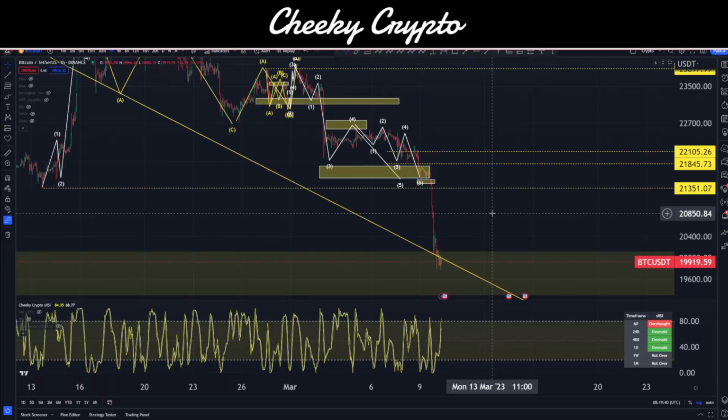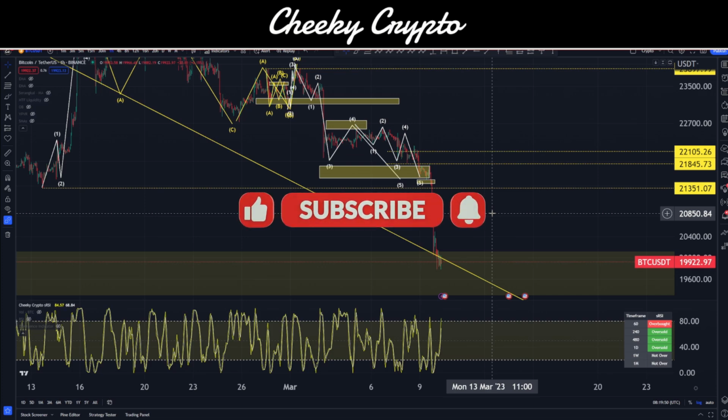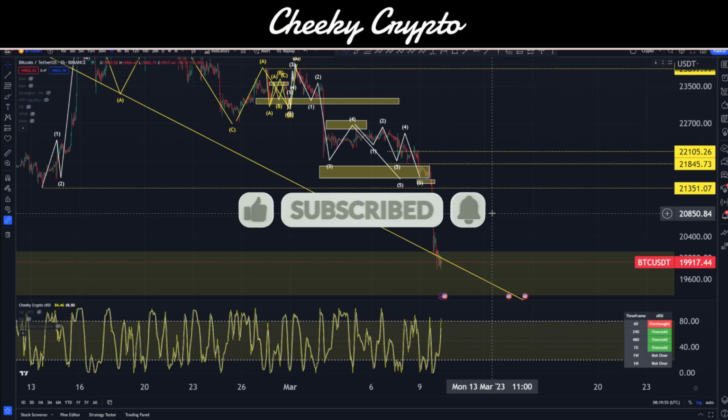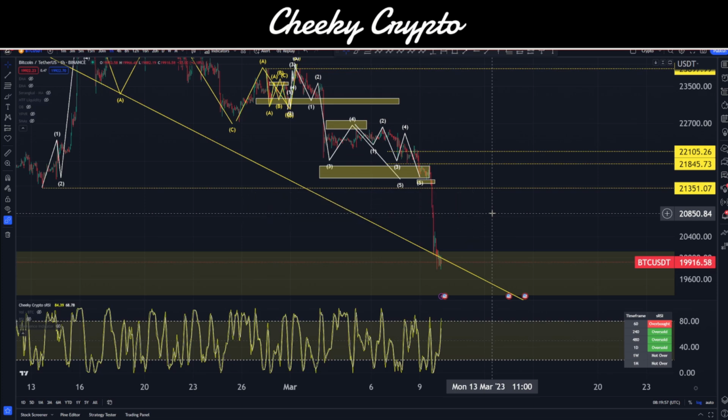Okay guys, the first thing I would like to say is that I am sorry. I clearly made a mistake in the last video. I was expecting a move to the upside before our macro took over and took us to the downside. We see now that we had a pretty significant move to the downside. We've lost the 20k area. We are now below $20,000 BTC.